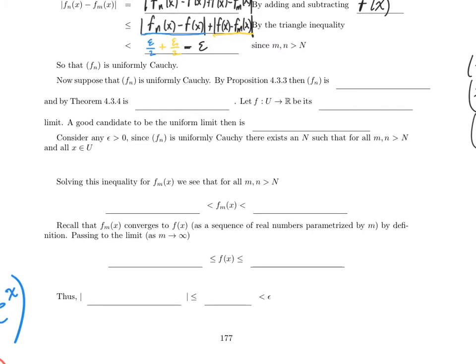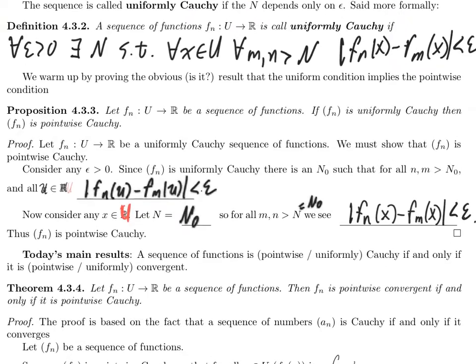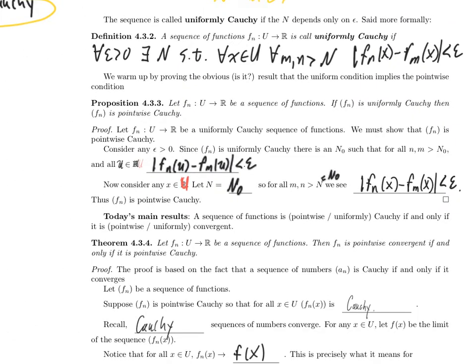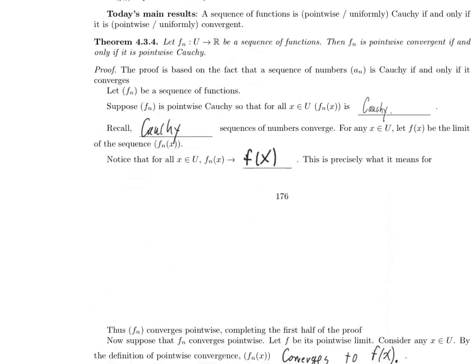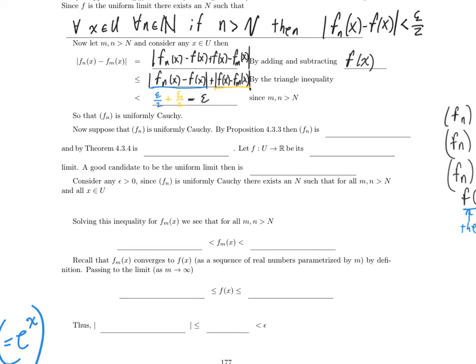Let's suppose f sub n is uniformly Cauchy. By proposition 4.3.3, uniform Cauchy implies pointwise Cauchy. So if I know that f sub n is uniformly Cauchy, then f sub n is pointwise Cauchy.